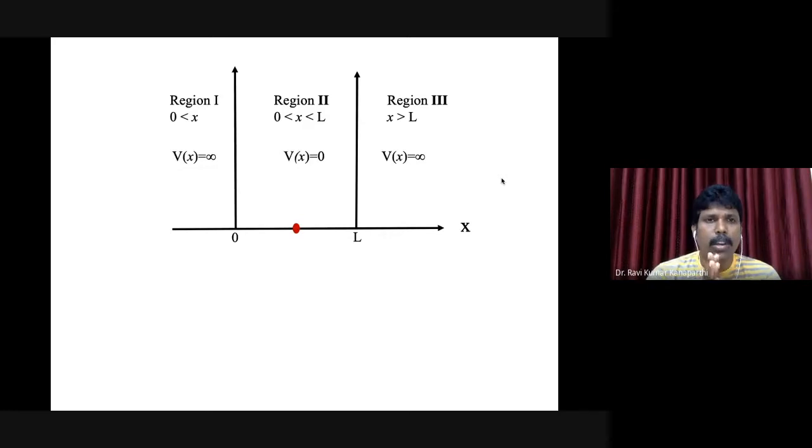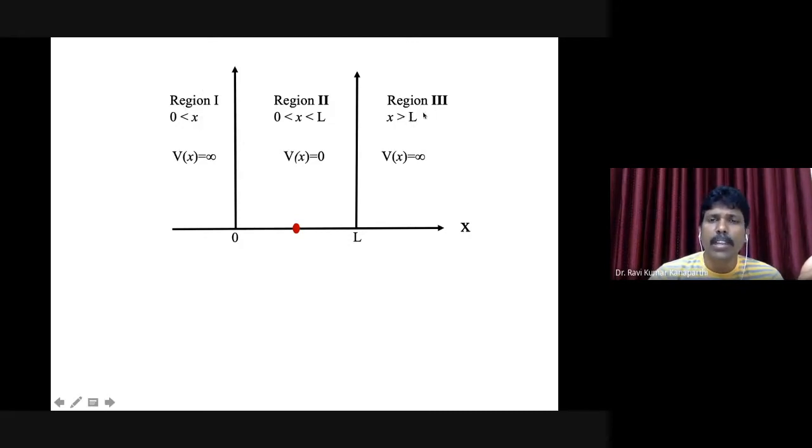Suppose the particle is outside the box, in this region. I'm going to define 3 different regions. If the particle is outside, if x is less than 0, I would say it is region number 1.